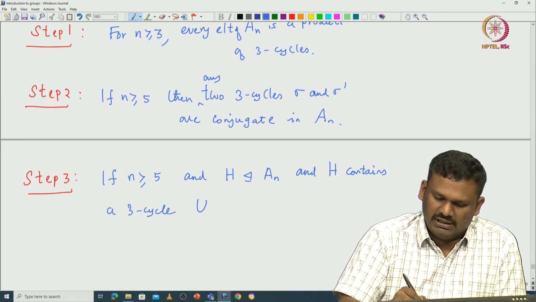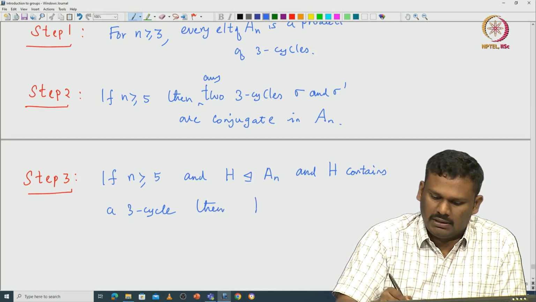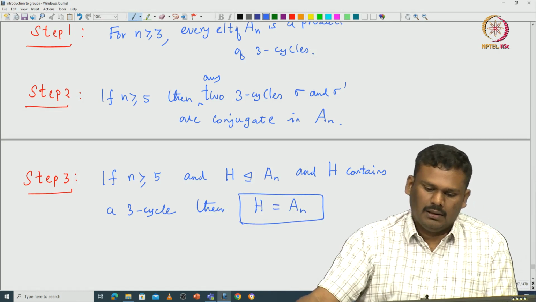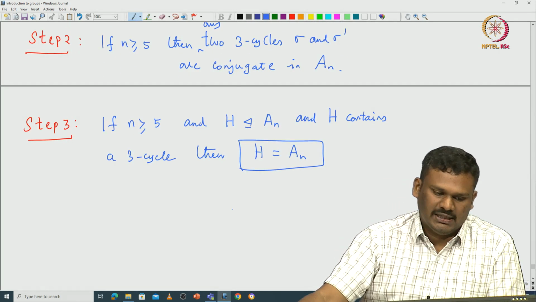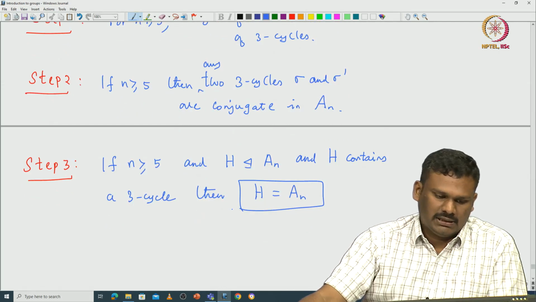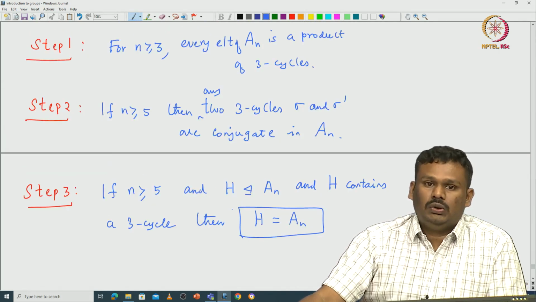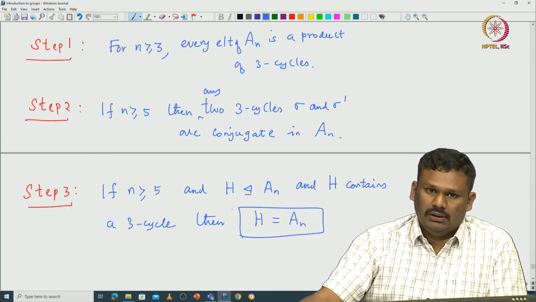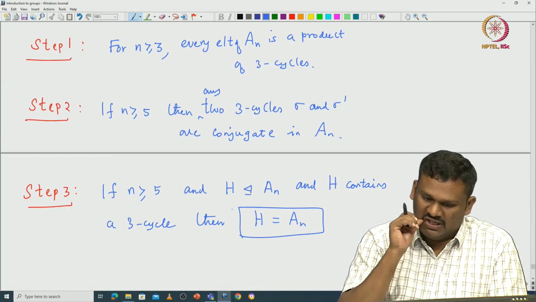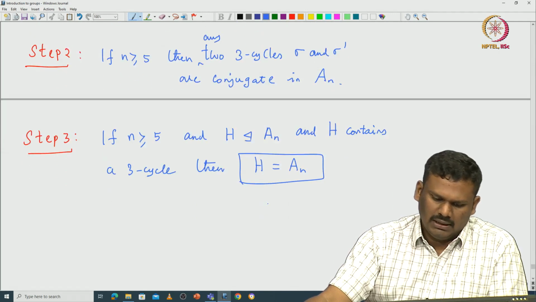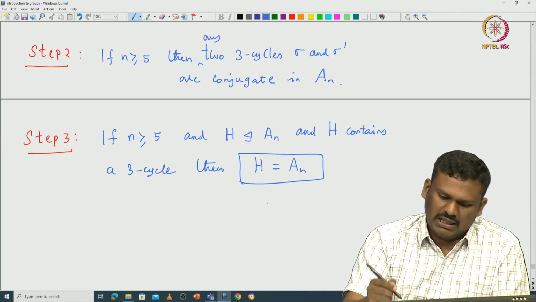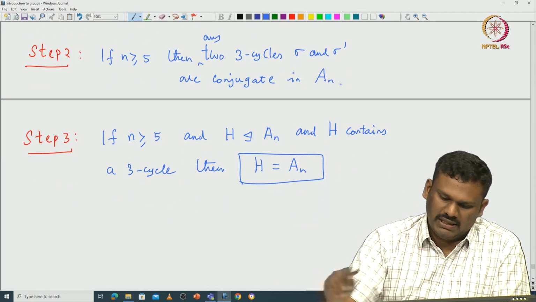So, with this assumption one can immediately conclude that H must be A n. How can one conclude this? This comes from step 2 and step 3. First of all, step 2 says that any two 3 cycles inside A n must be conjugate. Now if H contains a 3 cycle, let us call it sigma.